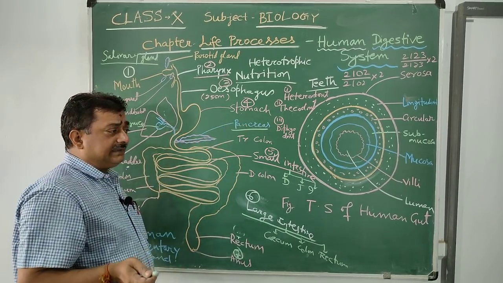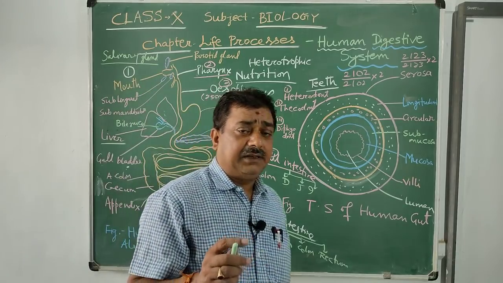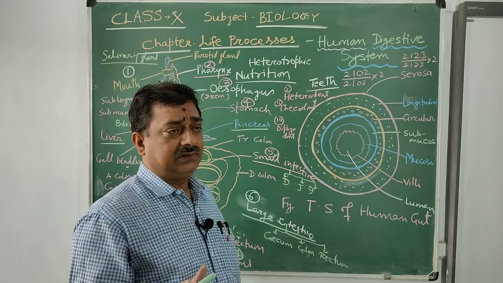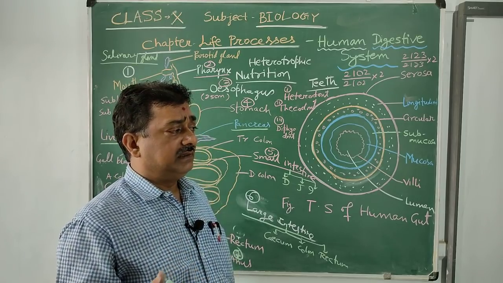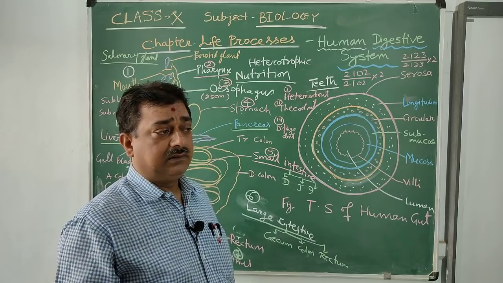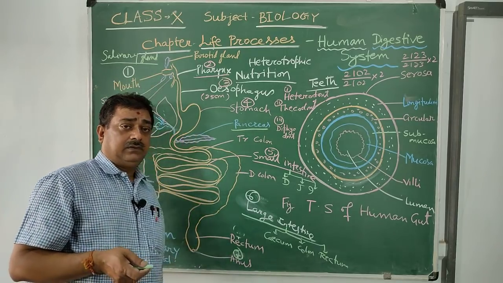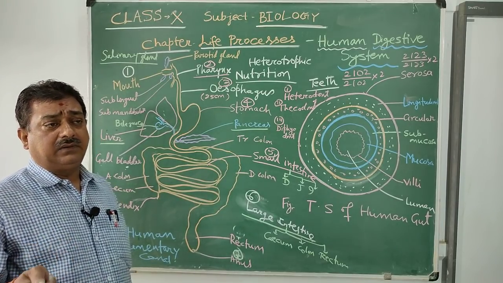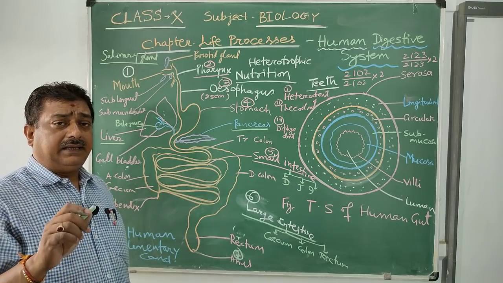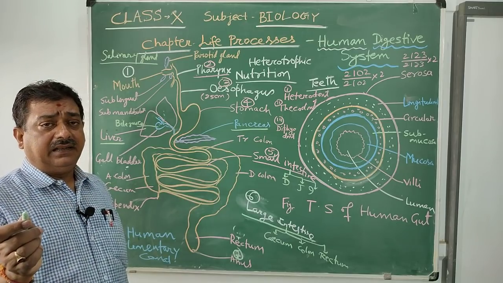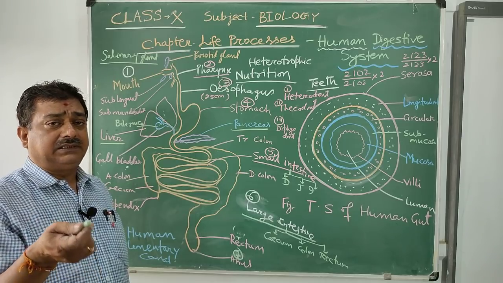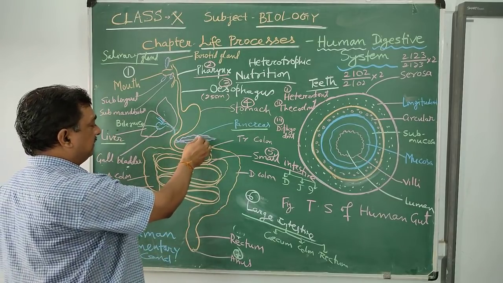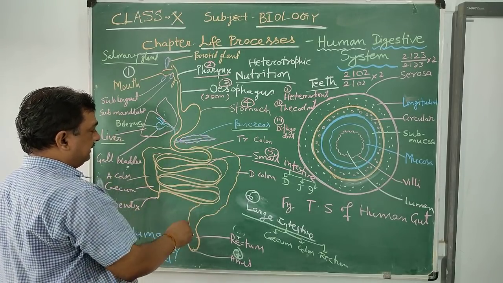The islet of Langerhans consists of different types of cells. Two are very important, alpha cells and beta cells, and delta cells also. Alpha cells produce a hormone called glucagon. Beta cells produce insulin, and delta cells produce somatostatin. In this way, there are various functions of these hormones and enzymes.